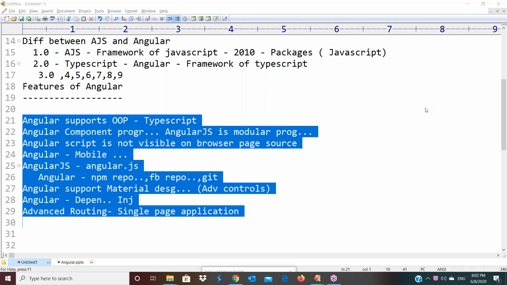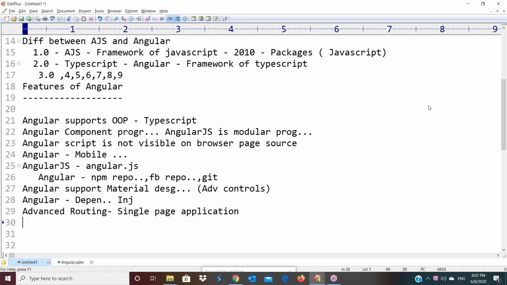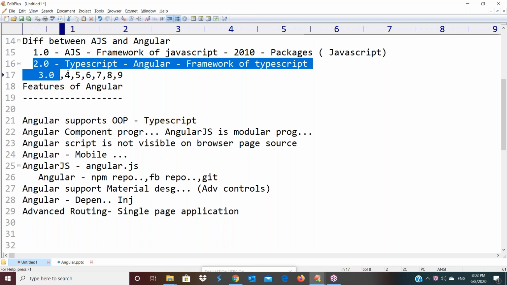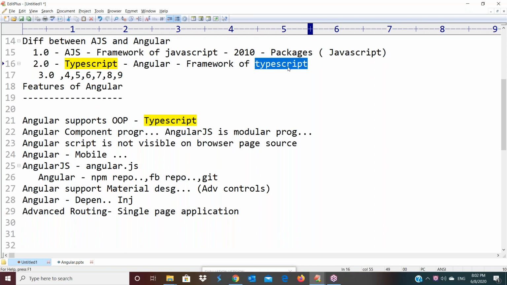Got it? And in AngularJS, many packages are available, as well as in Angular. The AngularJS packages were developed using JavaScript. The Angular packages were developed using TypeScript. And this course is an Angular course. We are discussing all these versions up to 8. So to learn this course, we should have an idea of TypeScript. That's why first of all, we will start with the TypeScript concept. Then only we'll discuss the framework structure and programming with this framework. Is it clear?